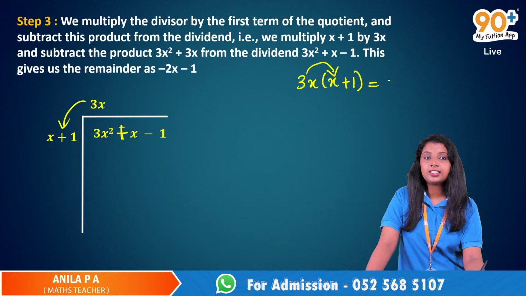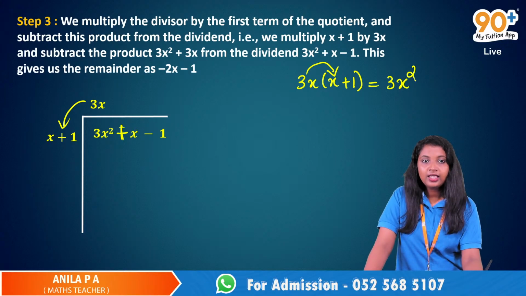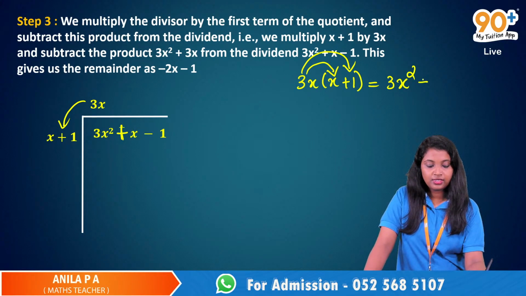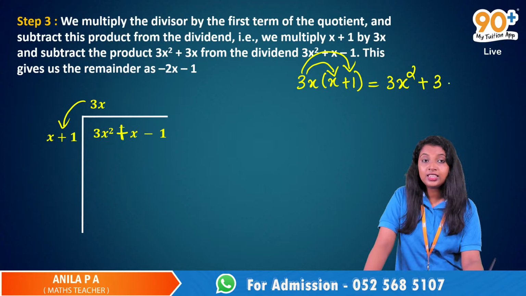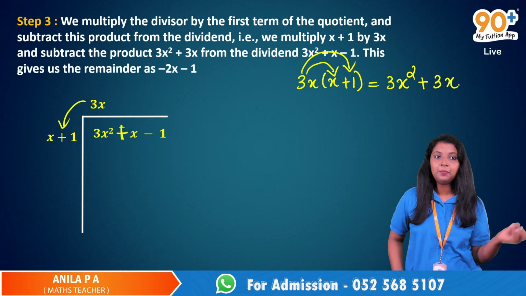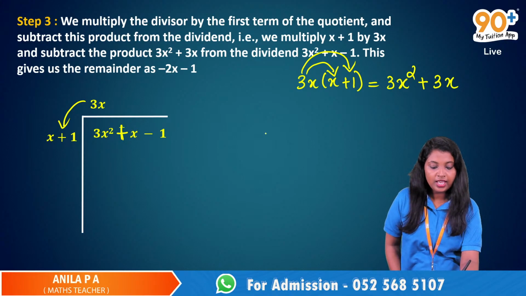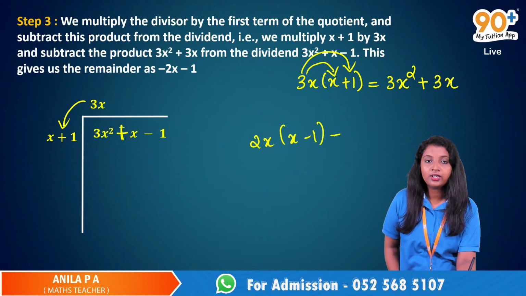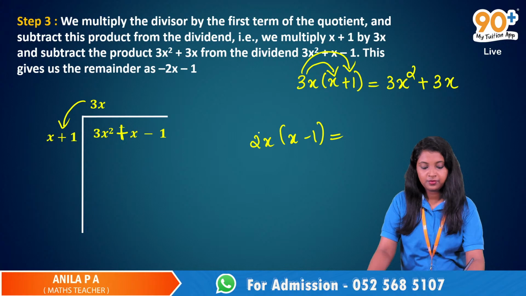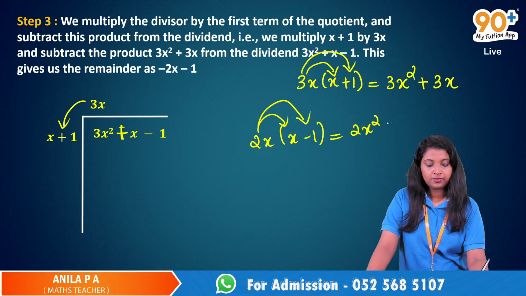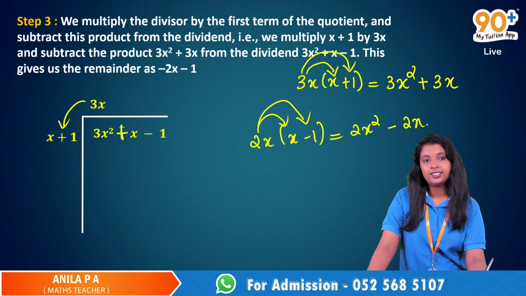3x into x, so what? 3x squared. Yes, 3x squared. Then 3x into 1 is 3x. Yeah, 3x squared plus 3x. Are you okay with this one? Okay, how do you multiply 2x and x minus 1? So 2x into x will be 2x squared. Yes, okay. Then 2x into 1 will be 2x, so 2x squared minus 2x. Yes, okay, that part is okay.